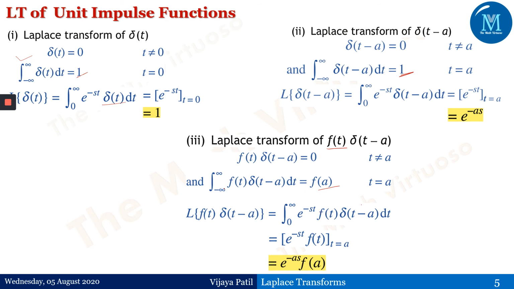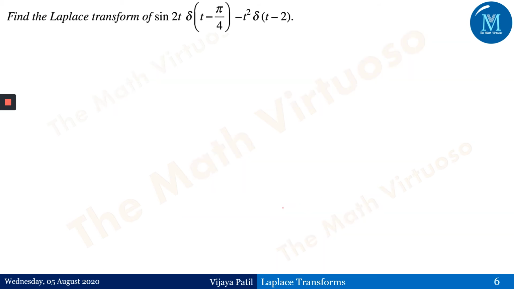Here it has been given that the integral from minus infinity to infinity of f of t delta t minus a dt is equal to f of a. Therefore this integration from 0 to infinity of f of t delta t minus a will give me f of a, and that is what they have replaced. So you can skip this in-between step also to reach this particular point. We are doing this entire thing using the properties from the previous slide to prove this Laplace transform of the unit impulse function.